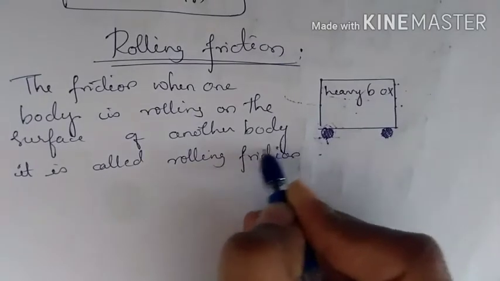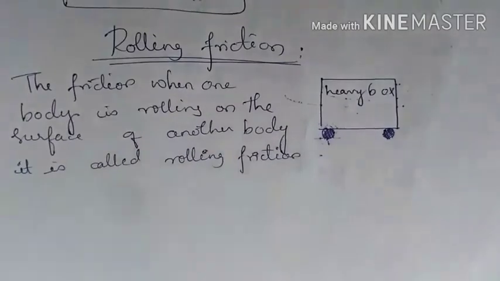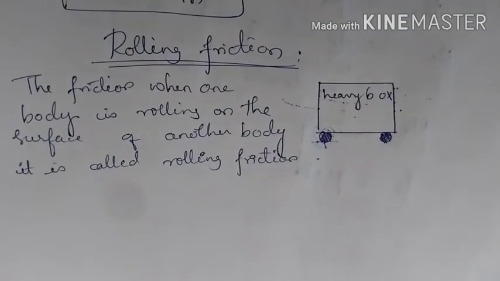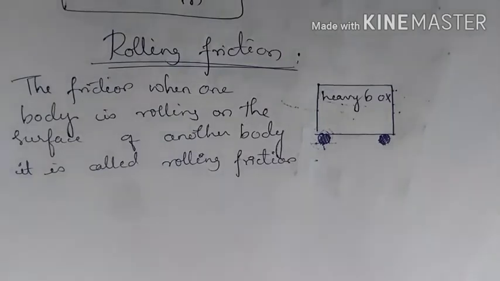So what is it called? It is called rolling friction. The friction when one body is rolling on the surface of another body, it is called rolling friction.